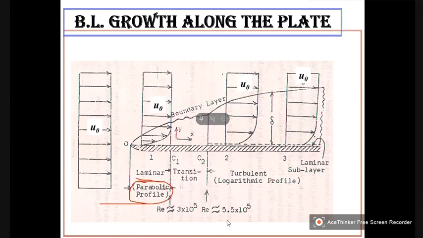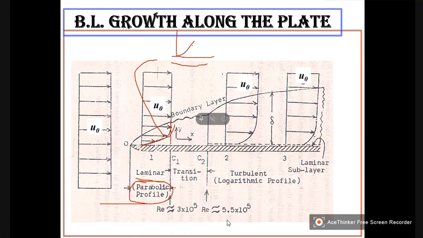This is a parabolic velocity distribution, which you derived for flow past a plate with zero pressure gradient.